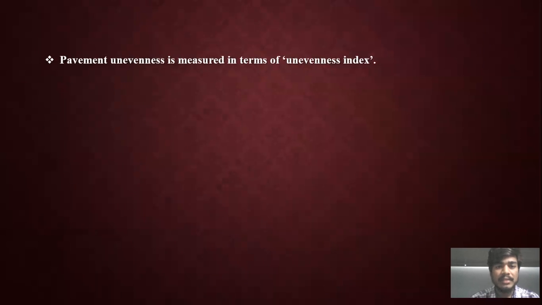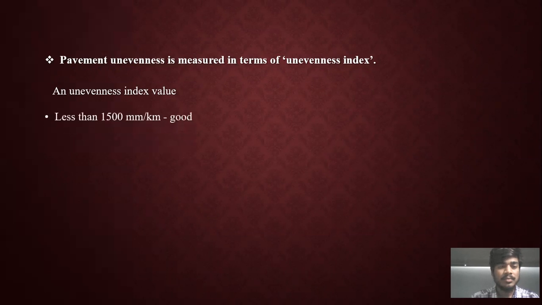Pavement unevenness is measured in terms of unevenness index. Here are some values of the unevenness index. First one: if the unevenness index is less than 1500 mm per kilometer, we can say it is good condition.